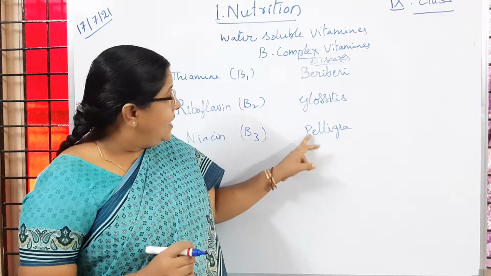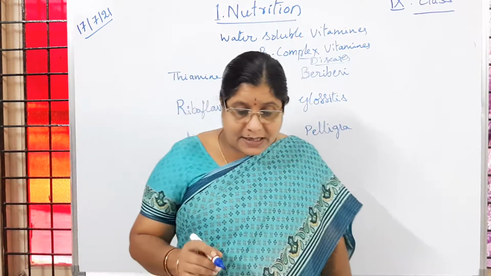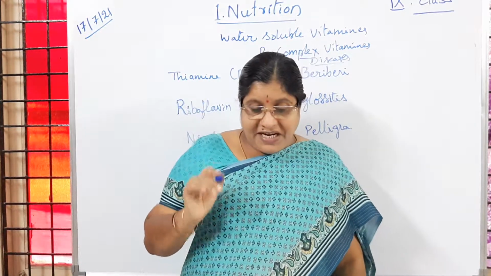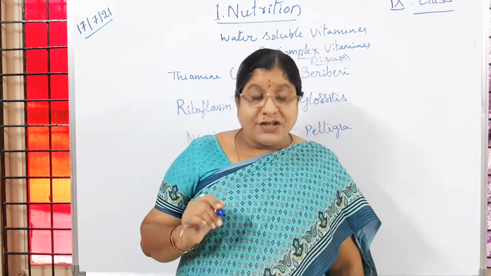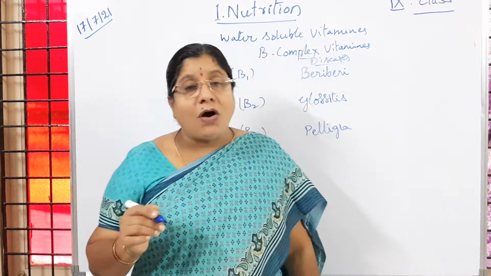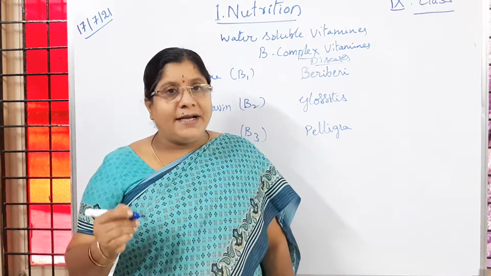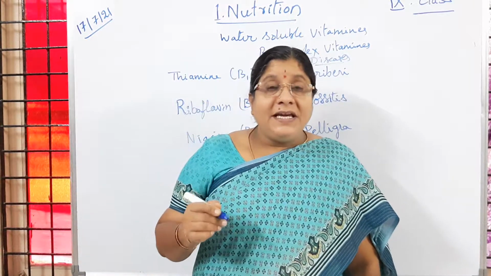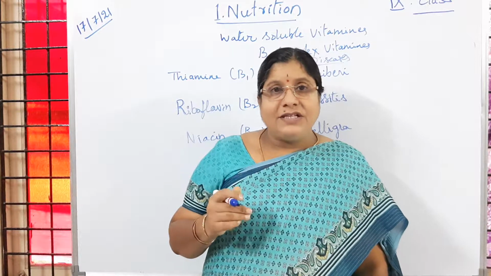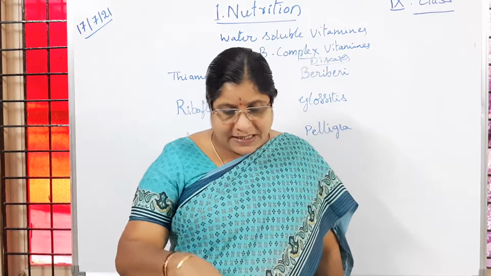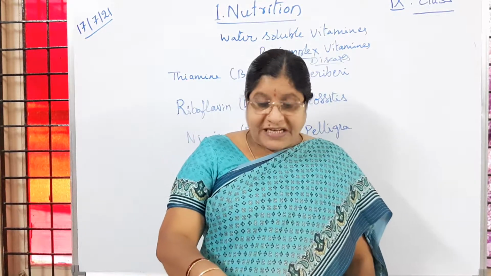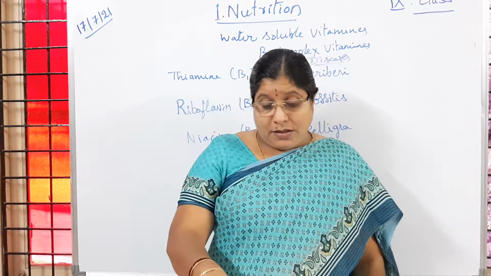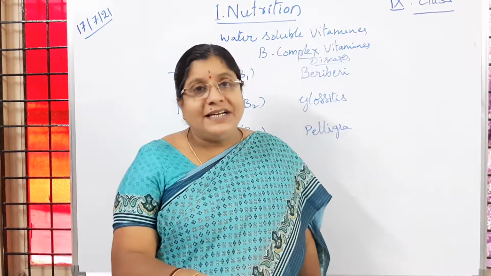Niacin is present in kidney, liver, meat, eggs, fish, oil seeds. So almost all non-vegetarian food items contain vitamin B3, niacin. Is it clear to children? Niacin is richly present in kidney, liver, meat, eggs, fish and oil seeds.